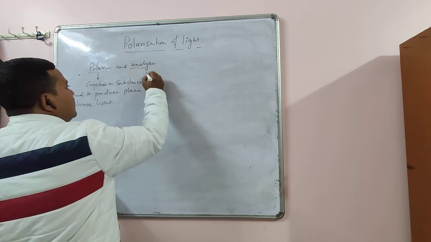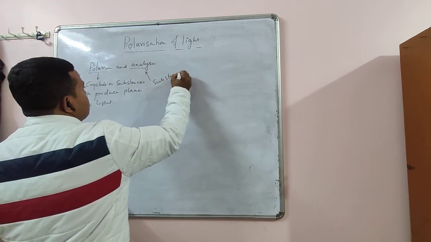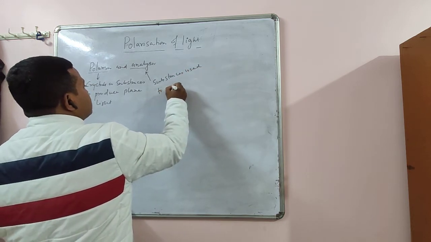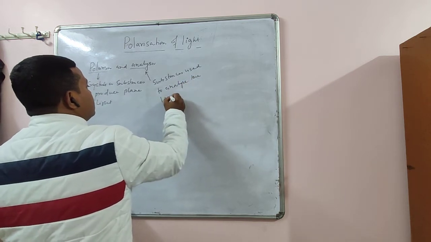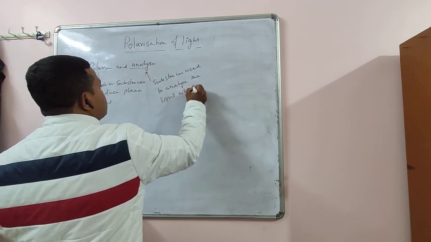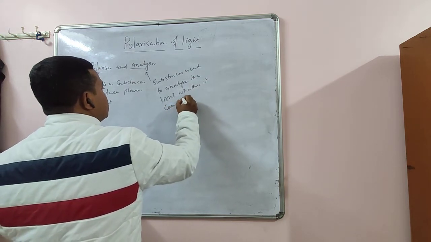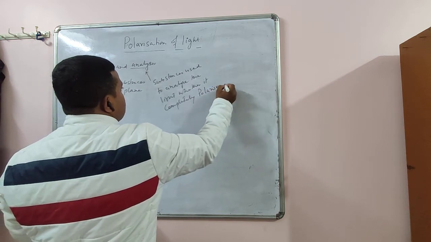The analyzer means what? Substances used to analyze the light, whether it is completely polarized or not.